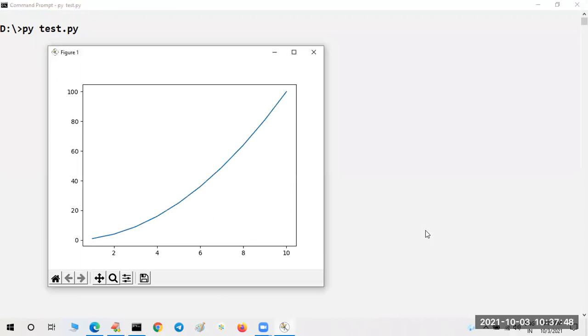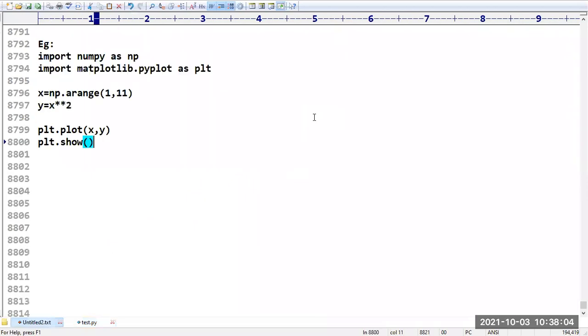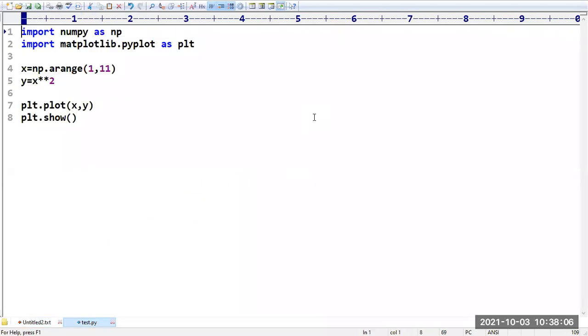Sir, you can see the graphical representation we got. Where you can identify the graph is increasing like this, that means these are the x values and these are the y values. If you want, you can give the names, the titles of those rows and columns also.